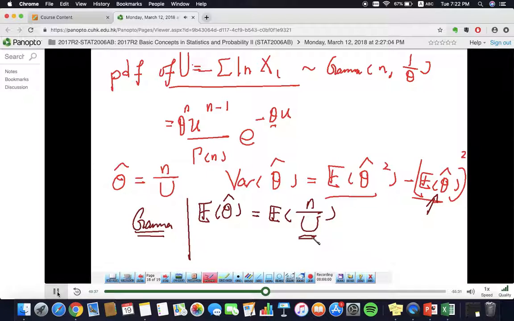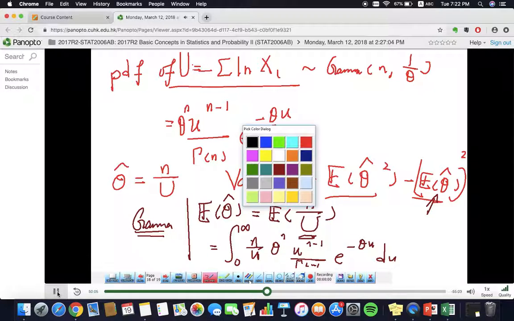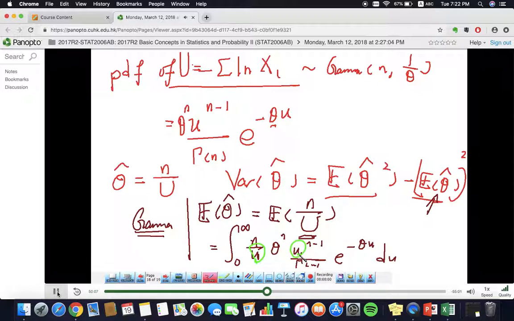Why not? Just write it down in terms of the density function, integrating from 0 up to infinity, n over u. So what? Just keep it. Theta n and then u n minus 1 over gamma n e to the power minus theta u, du. This is the usual calculation you have to carry out. But by this time, what do you do? Combining similar factors. What similar factors do we have? u here, right? Nothing wrong. And then combine it.